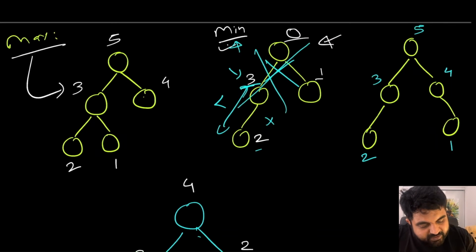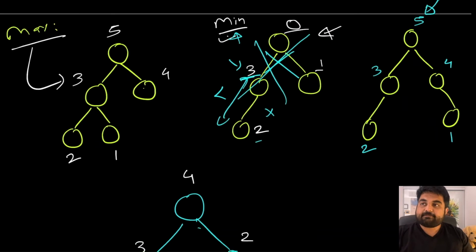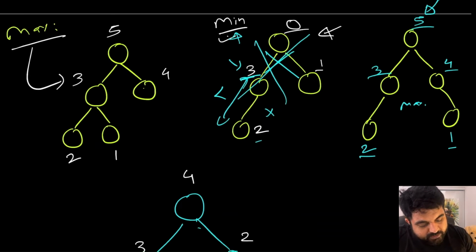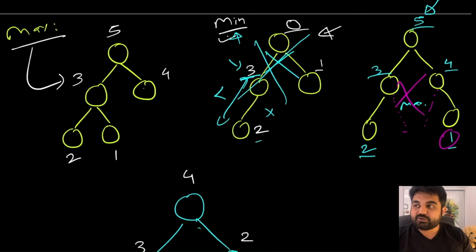In the same way, if we look at this example, once again this looks like a max heap. We can see that it is following the property of children being smaller than their parents appropriately, no issues with this one. But this is also not a valid tree because, remember I told you that all the children have to be filled from left to right. In this case we had one space over here and one space over here that has not been filled as part of the child, and we have this child located over here, which means this is not a balanced tree. So this is also not a valid heap.